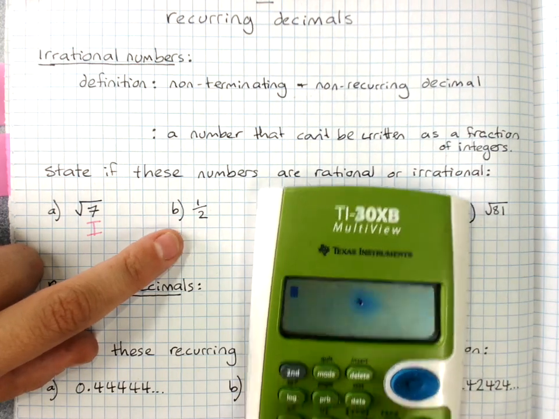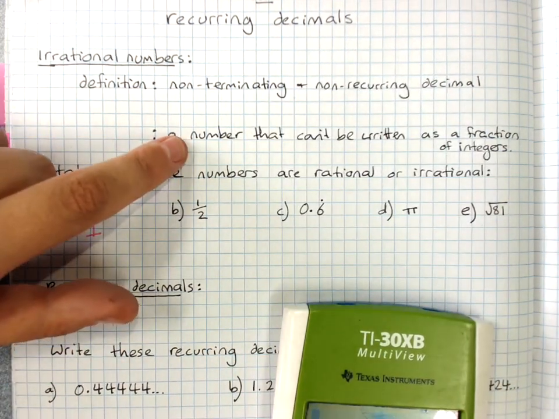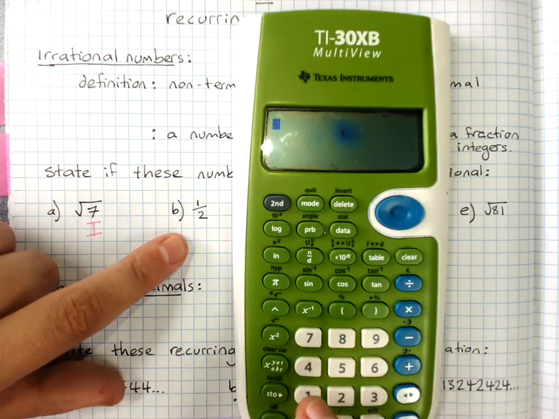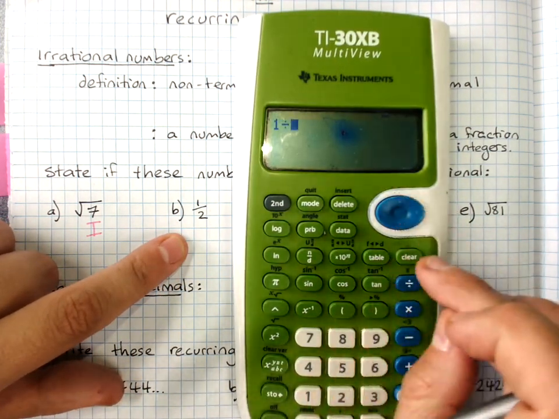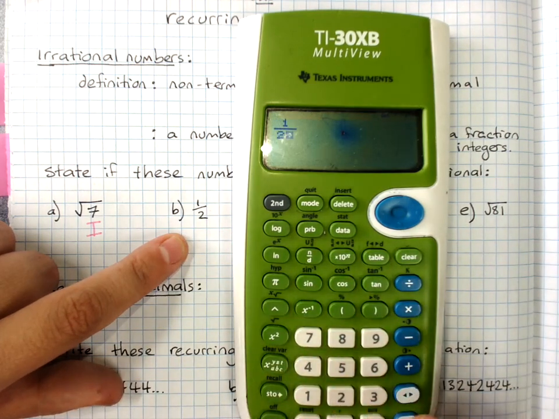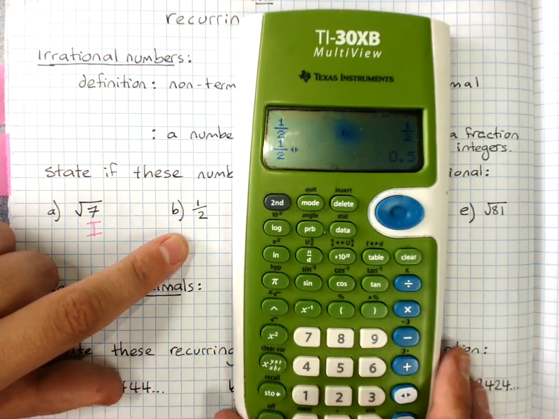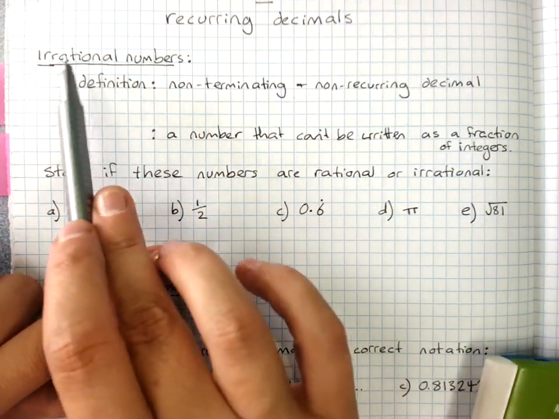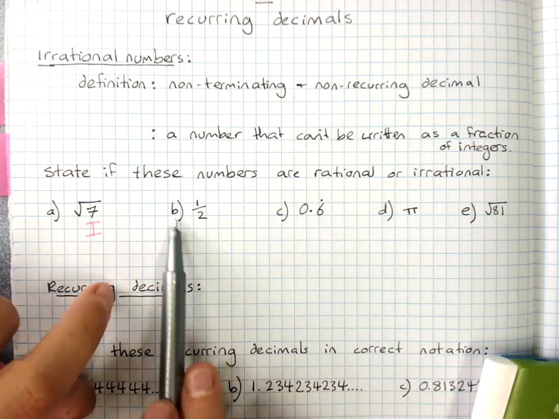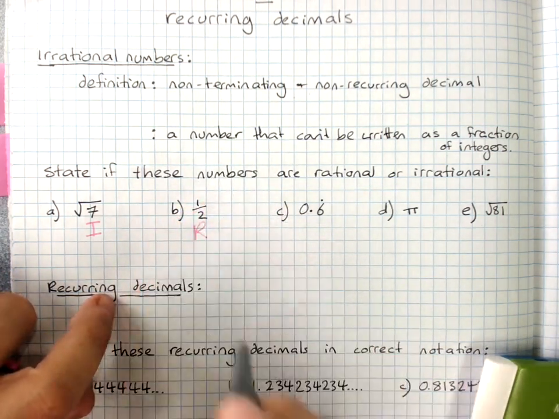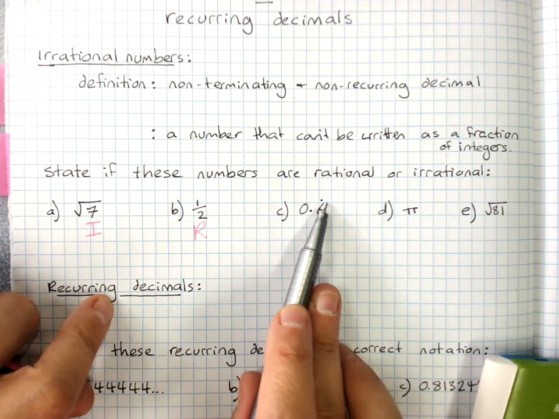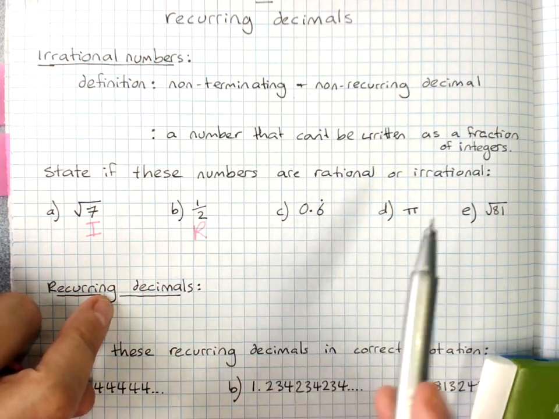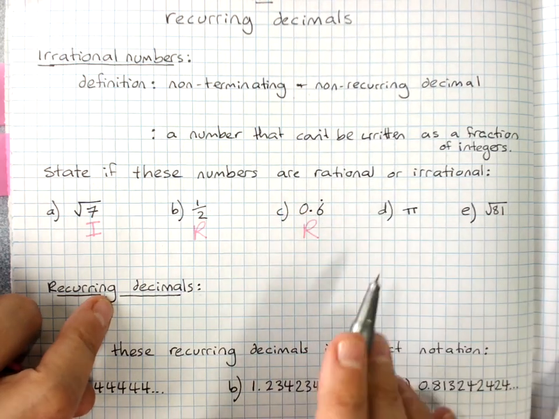1/2, if you're not certain, even though we do know that any fraction has to be rational, you could do 1 divided by 2 or 1 over 2 even. Use the arrow key to get a decimal, 0.5. It's terminating. Irrational numbers are non-terminating. This is terminating. It has to be rational. This is recurring. You can tell from that. Irrational numbers are non-recurring. So any recurring decimal is rational.